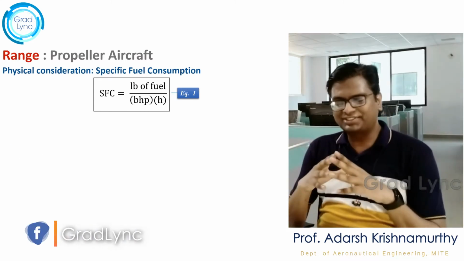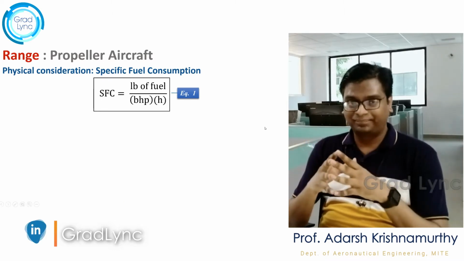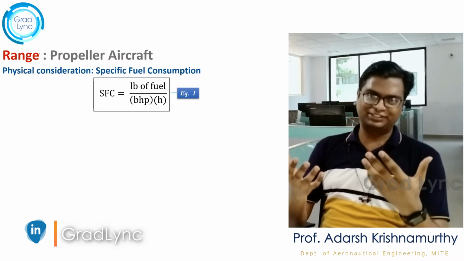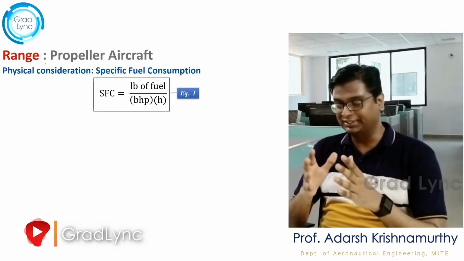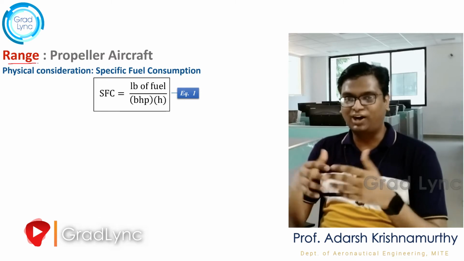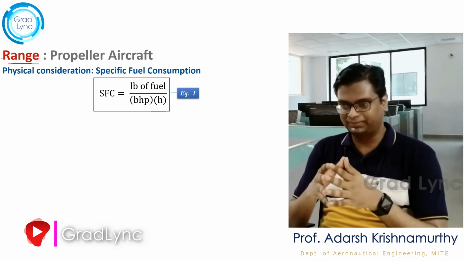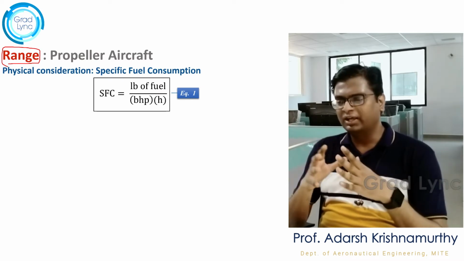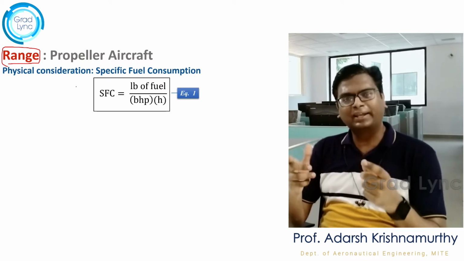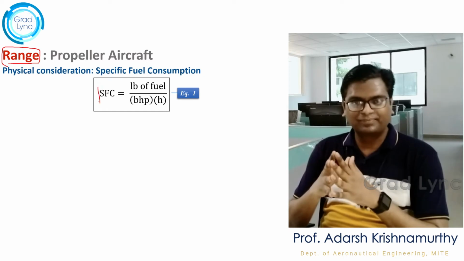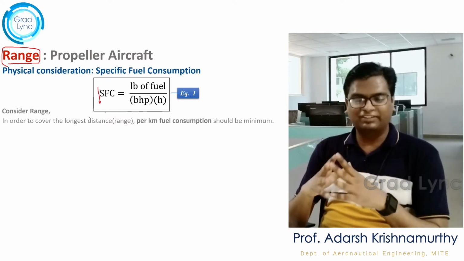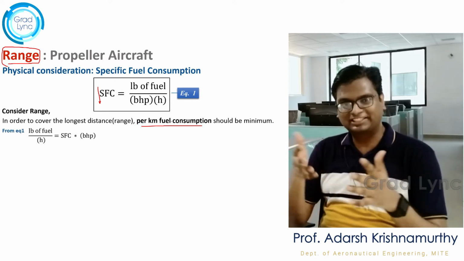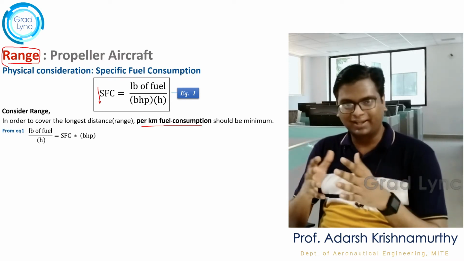Next, we will try to understand the range, right? When the range is going to be maximum. See, the first analysis we did was for endurance. Now we will try to understand how range can be maximized. Now, range can be maximum when the fuel consumption per kilometer is minimum. Am I right? Per kilometer, if the fuel consumption is minimum, then the aircraft is going to fly for maximum range. Now, how to do the analysis?